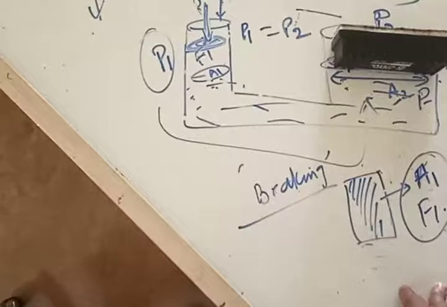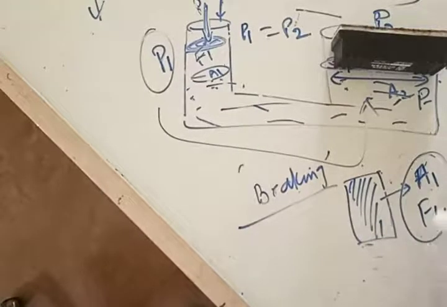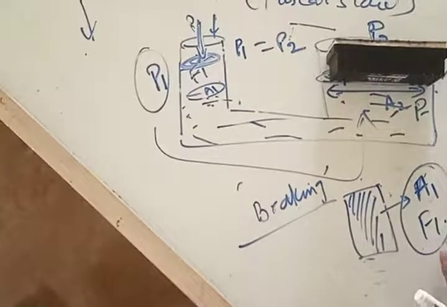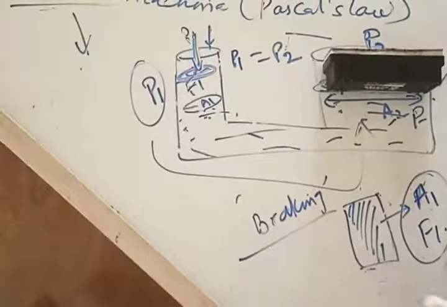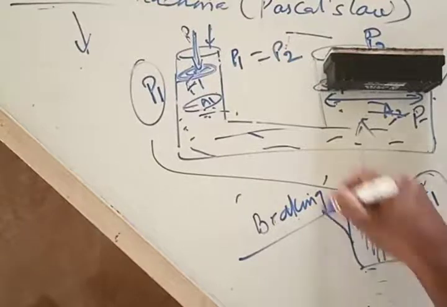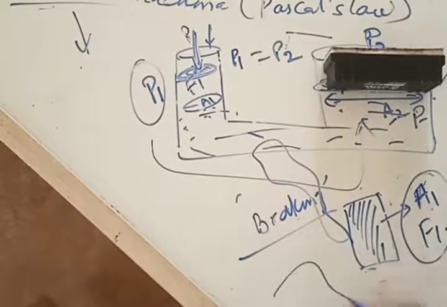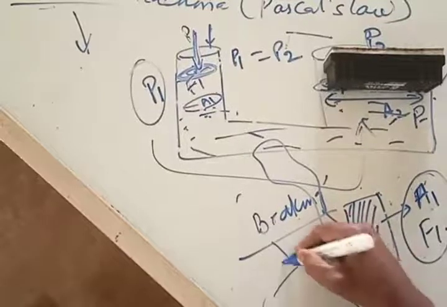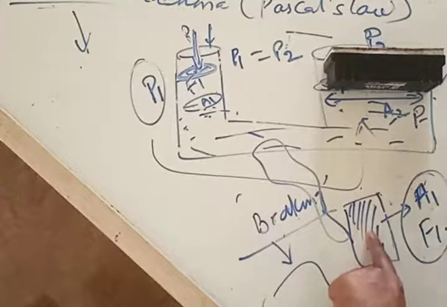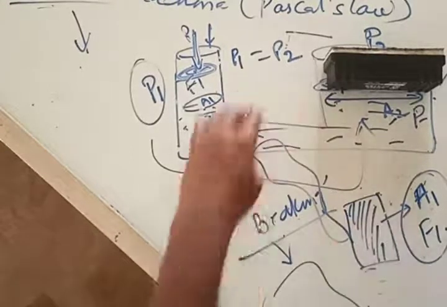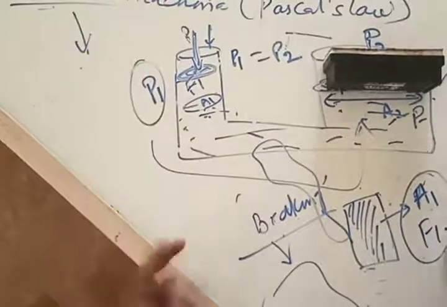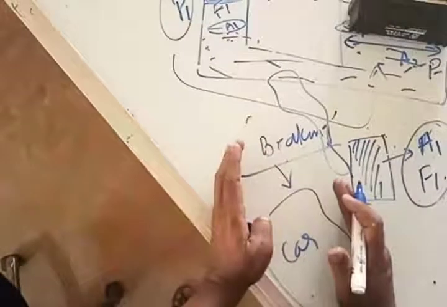Yes, we are applying lesser force. To stop a car, do we apply a lot of force or a little force? You are applying lesser force on lesser area. But what this lesser force and lesser area does is, everything is connected to the whole car. It stops the entire big car. This is called hydraulic braking. Lesser pressure acting on a smaller area is applied through some arrangement onto the bigger body, so that it stops the bigger thing. It can stop a heavy mass.